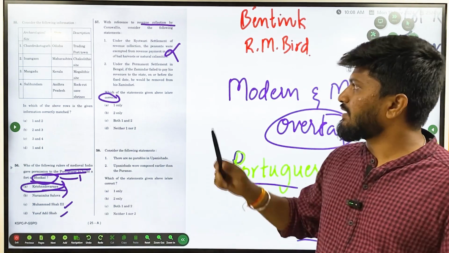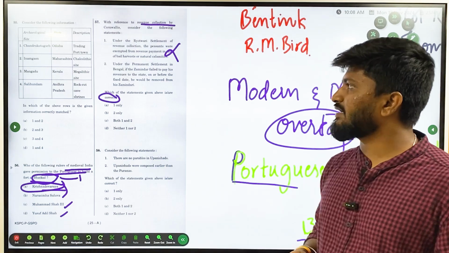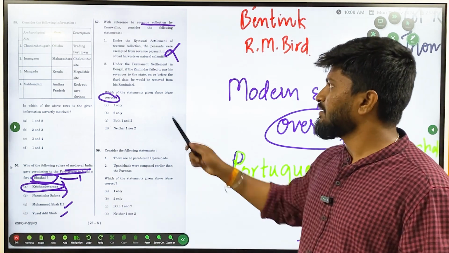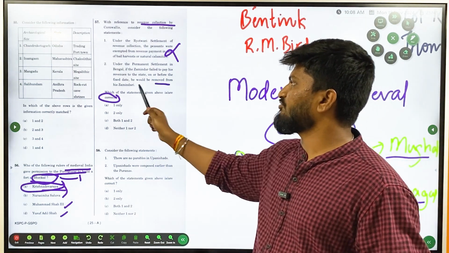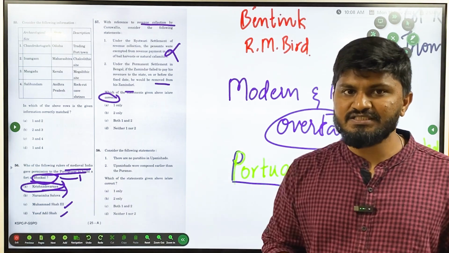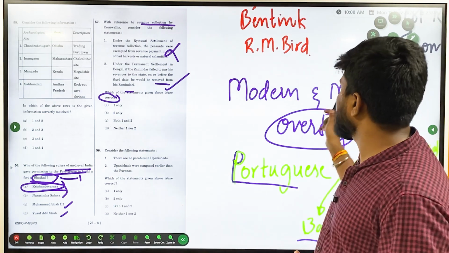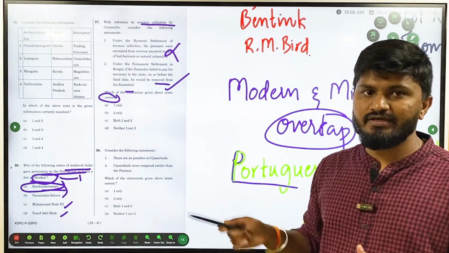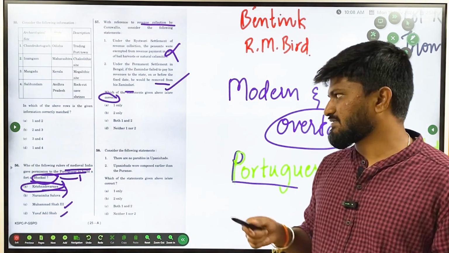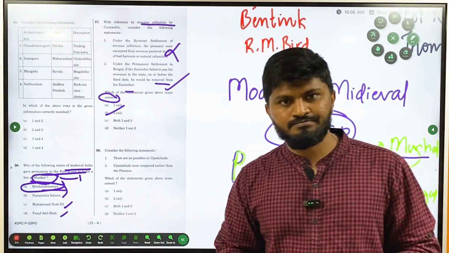And the second one: under the Permanent Settlement, if the zamindar fails to pay the revenue to the state on or before the fixed date, he would be removed from the zamindari. This is a negative statement. Whenever it is related to Britishers, the negative statement becomes right. So even if you don't know the complete Permanent Settlement Act, even if you don't know what the Ryotwari settlement is, you can use your common sense here. Statement 1 is wrong, statement 2 is right. So the option is 2 only.